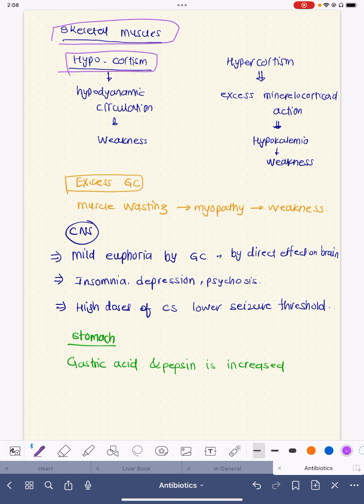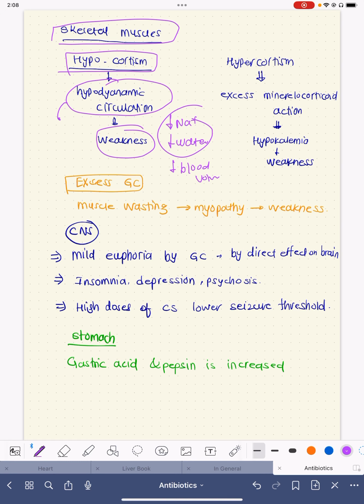hypocorticism means reduced levels of steroids. It will cause hypodynamic circulation because there will be reduced sodium retention and reduced water. So overall, there will be reduced blood volume. So there will be reduced circulation in the muscles. So it will cause weakness of the muscles. When there is excess of steroid, there will be excess of mineralocorticoid activity. There will be hypokalemia.